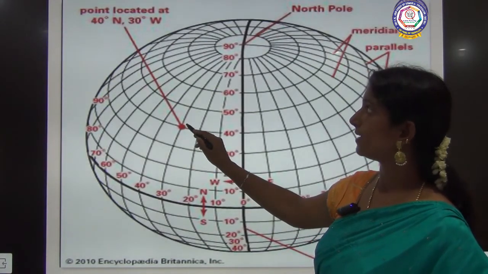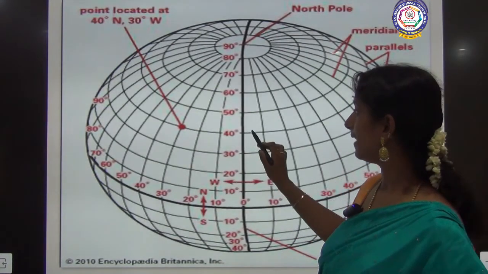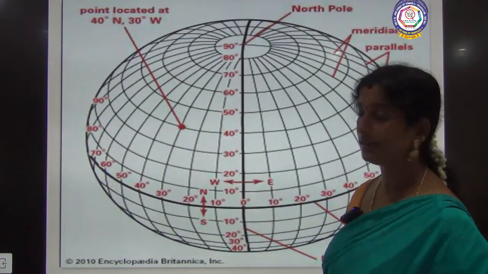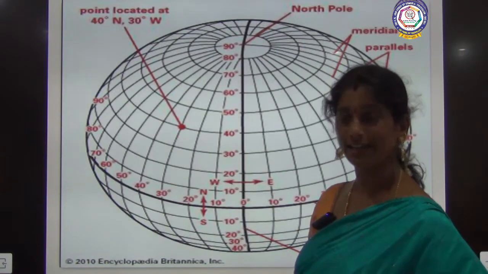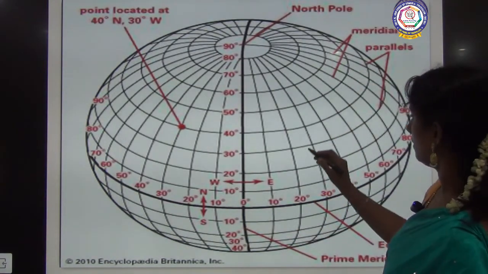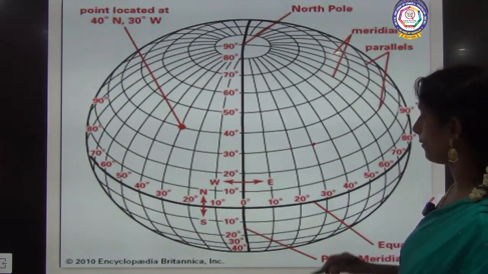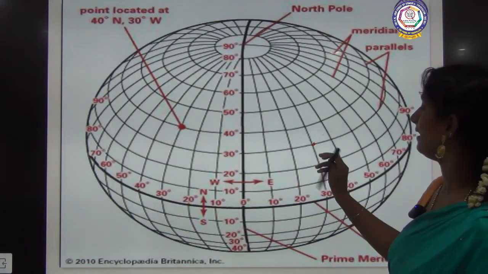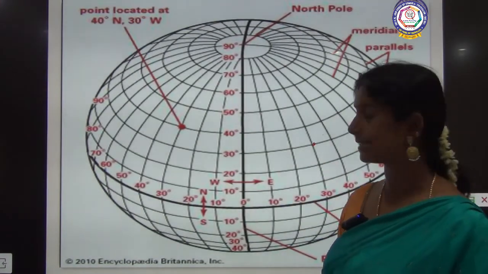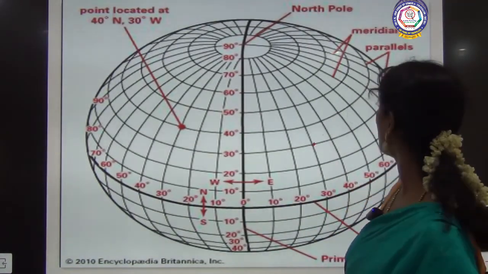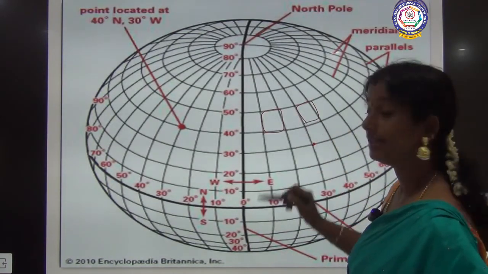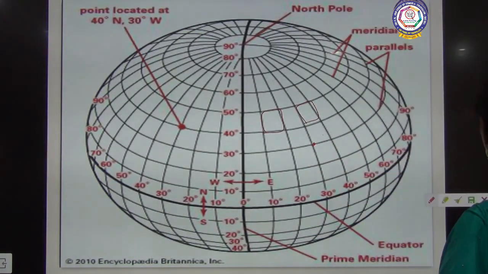So this point is 40 degrees and here it is 30 degrees. This is called a coordinate. So if we are marking a point here, it is 30 degrees north and 30 degrees east. So that is called a coordinate, and this box structure is nothing but the earth grid.